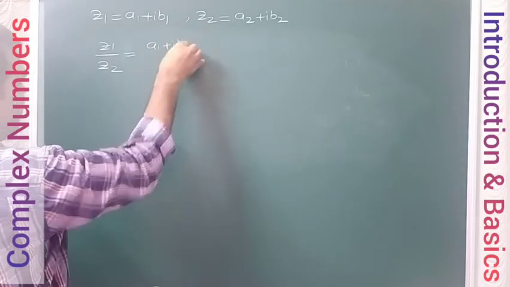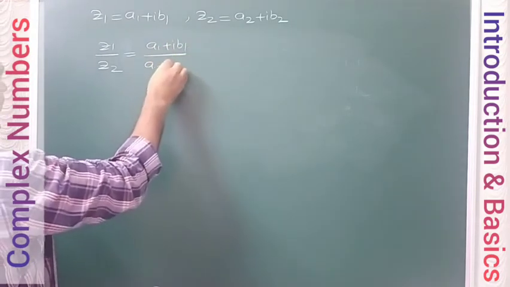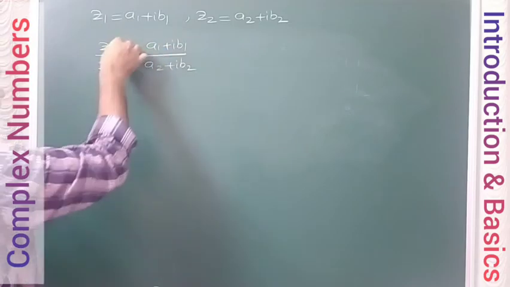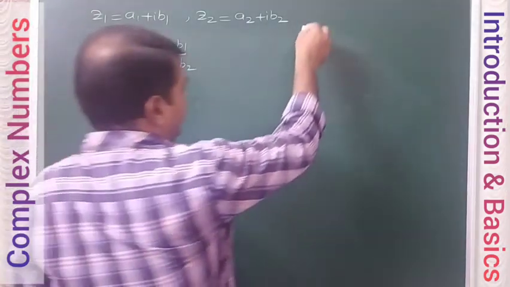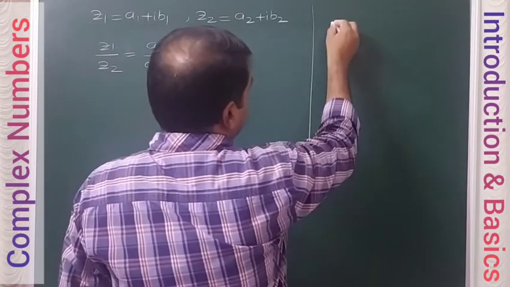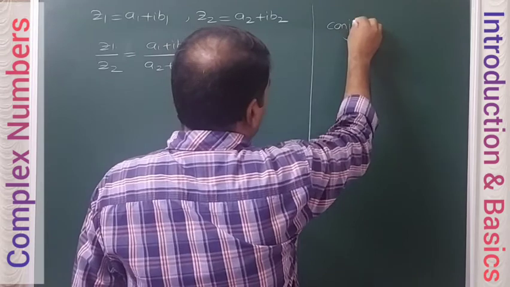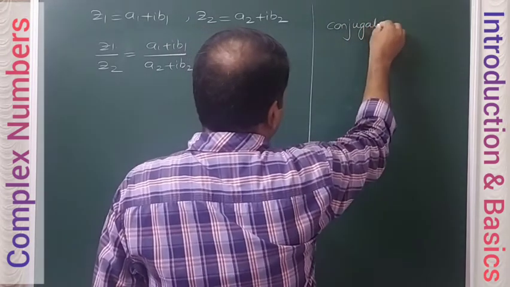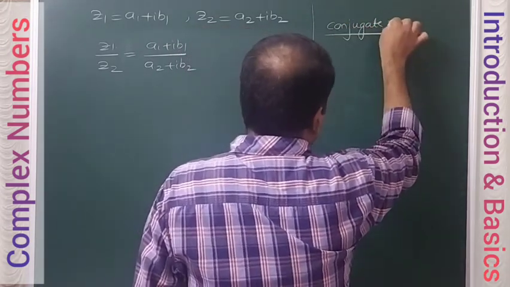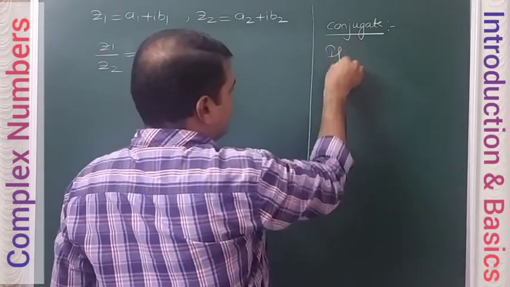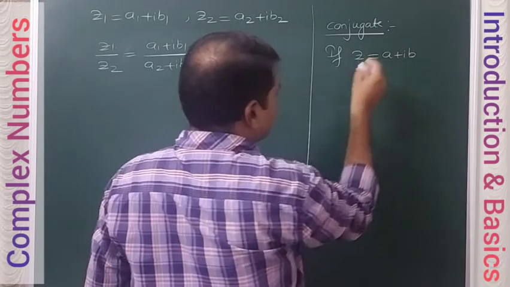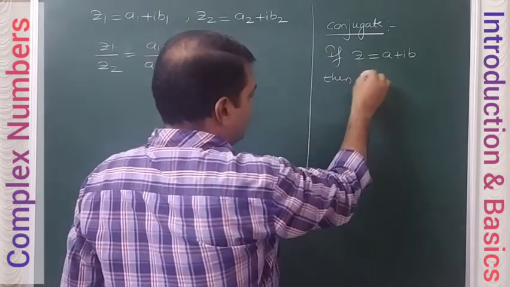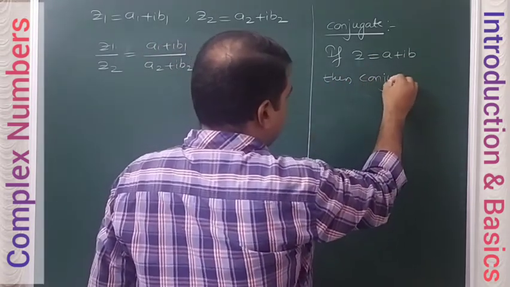A1 plus iB1, A2 plus iB2, Z1 by Z2, I am taking. So before starting the multiplication process, let us discuss one more part, that is the conjugate of a complex number. So if Z is equal to a plus ib is a complex number, then the conjugate of Z